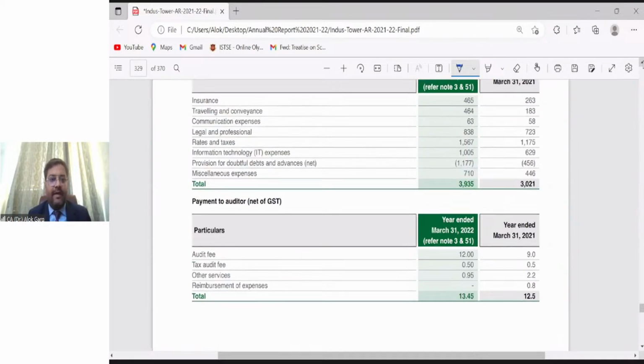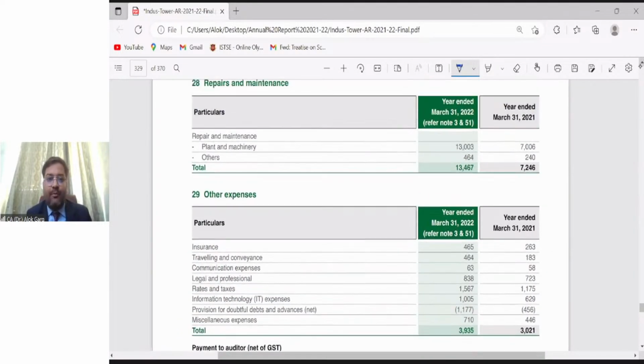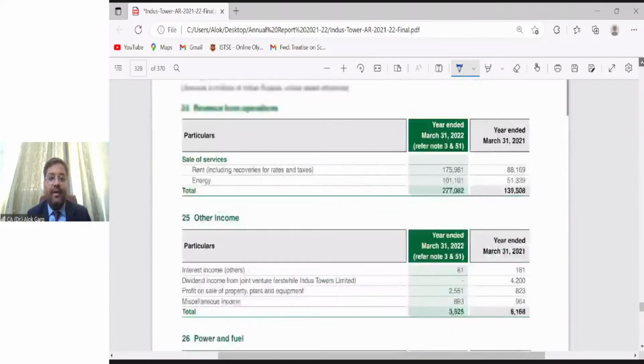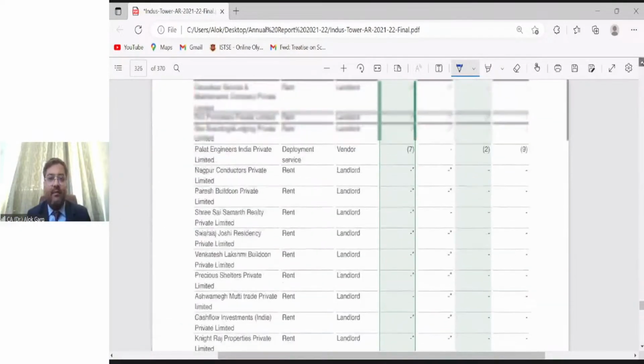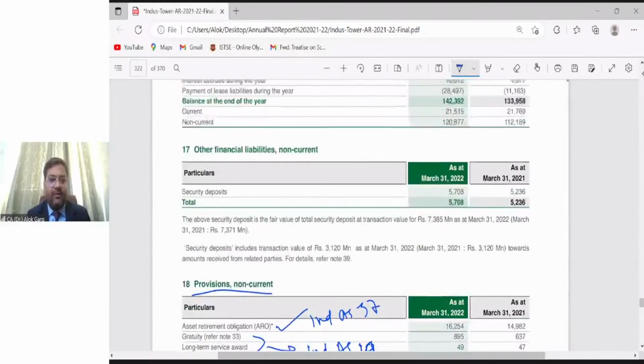Is it clear to all of you guys? You can see that for audit fee, the word provision for audit fee has not been used. Only the word audit fee has been used, right? Clear? And I'll show you the provision for doubtful debt has also been shown separately, although it is required to be netted off with the trade receivable, but it has been shown separately in the disclosure of trade receivable. I'll show you that part also.